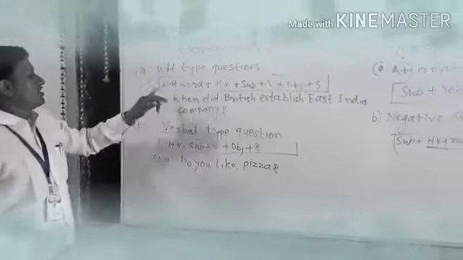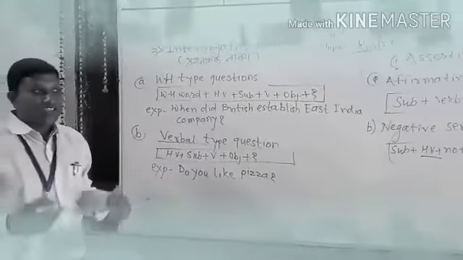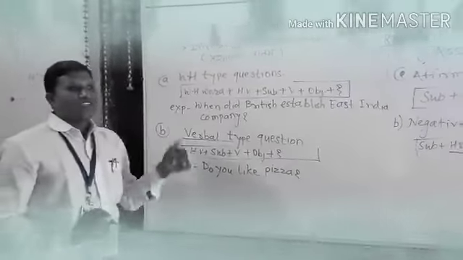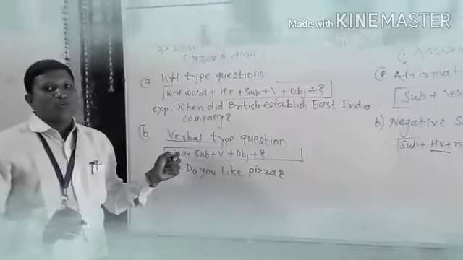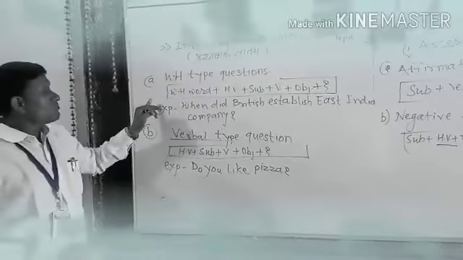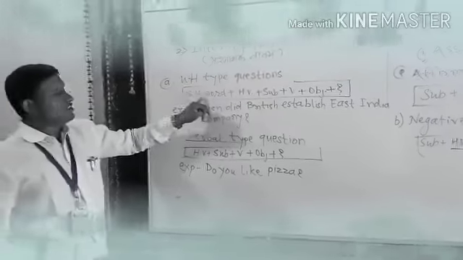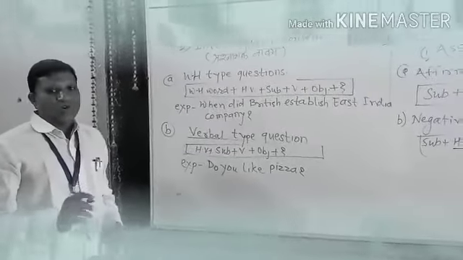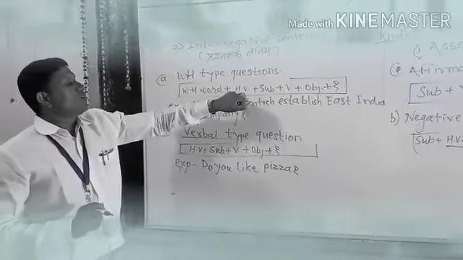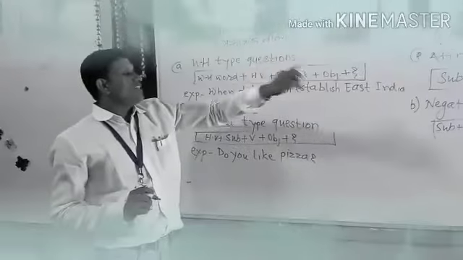WH type question. There is WH. What is WH? The W refers to words beginning with when, what; and another words begin with H: how many, how much. The formula is WH word plus helping verb plus subject plus verb plus object.